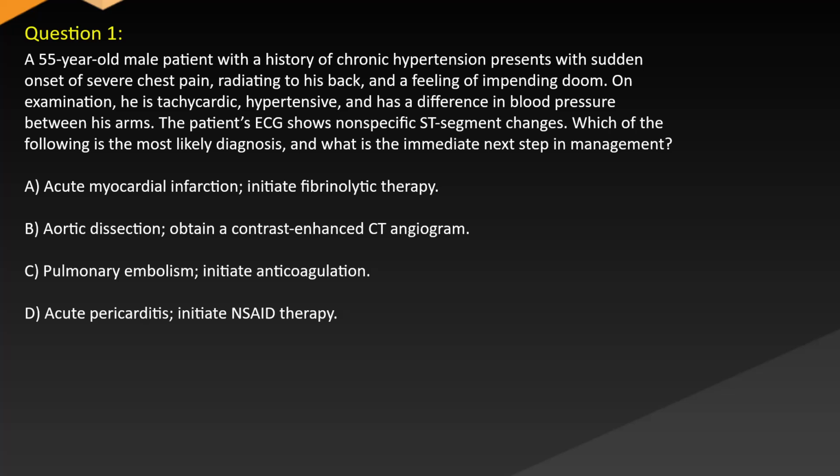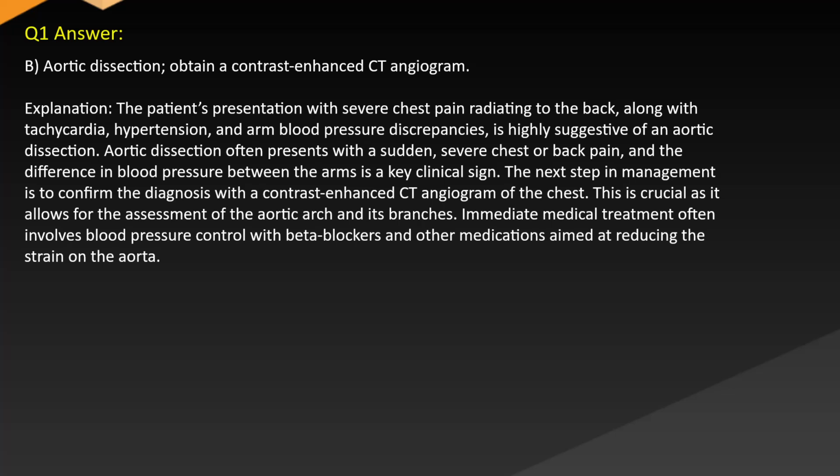A. Acute myocardial infarction. Initiate fibrinolytic therapy. B. Aortic dissection. Obtain contrast-enhanced CT angiogram. C. Pulmonary embolism. Initiate anticoagulation. D. Acute pericarditis. Initiate NSAID therapy. Answer. B. Aortic dissection. You obtain a contrast-enhanced CT angiogram.